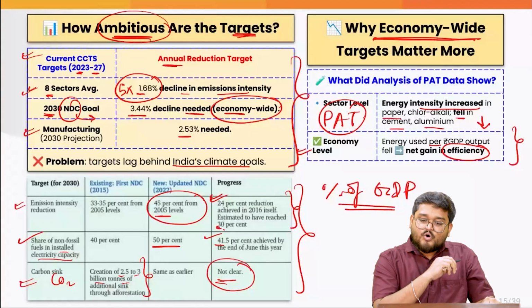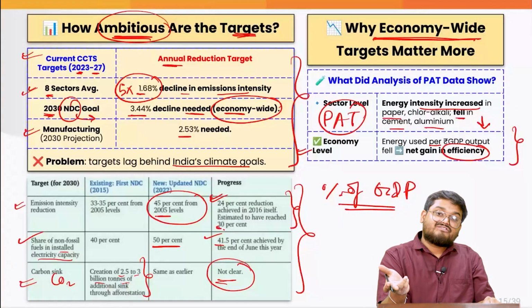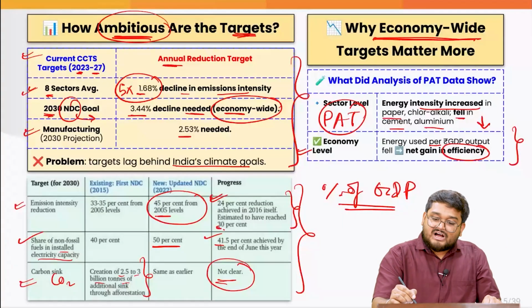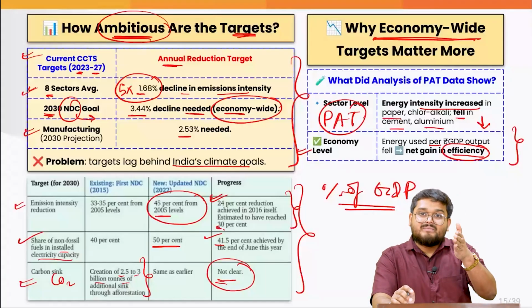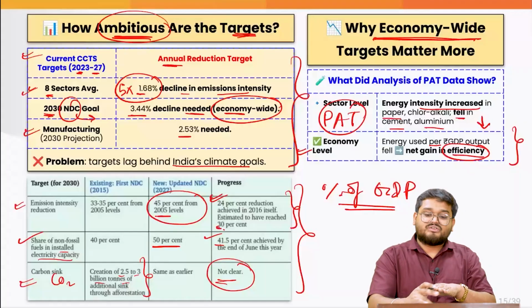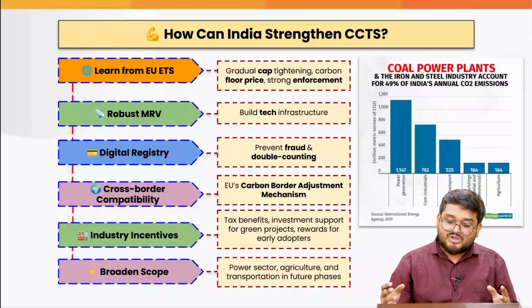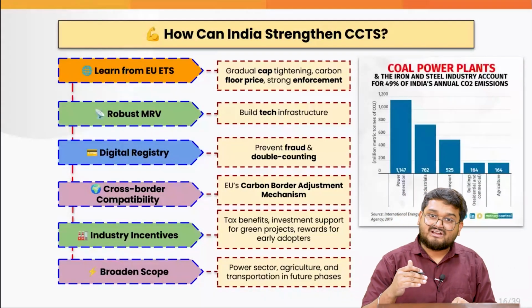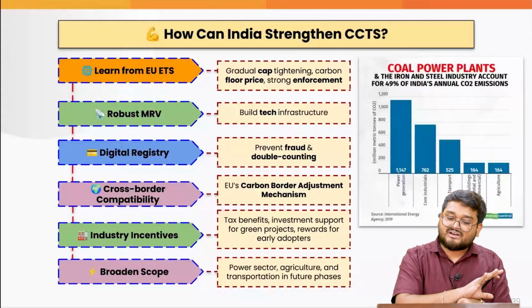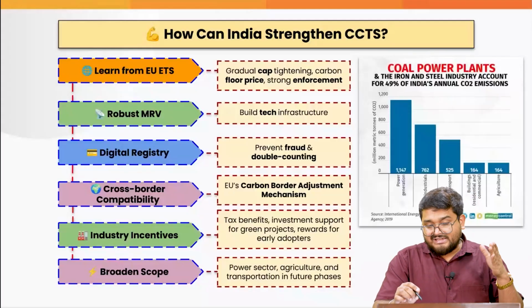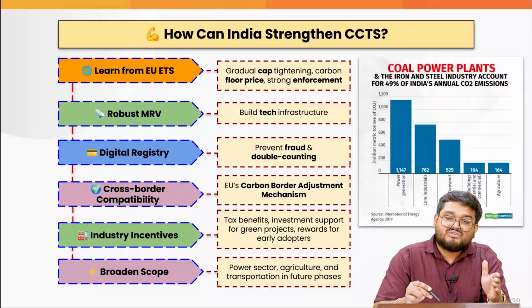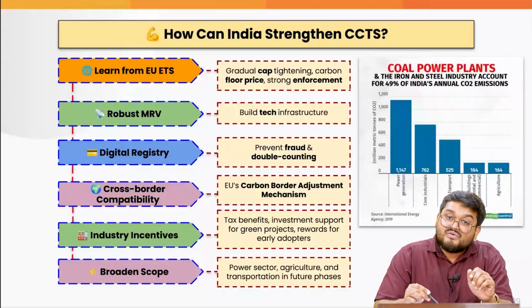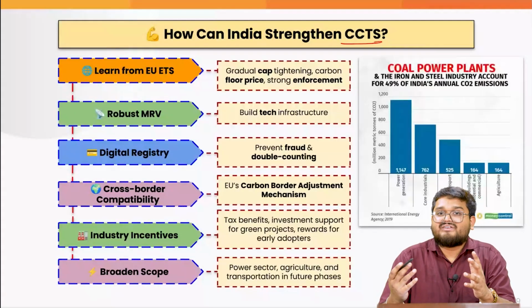But over a period of time, after the operation of the scheme, we have seen the economy-wide emissions decrease. So this means that over a period of time, we need more economy-wide sectoral initiatives rather than only 8 sectors. That is why in the editorial, there are so many ways mentioned as to how we can strengthen our own carbon trading scheme.